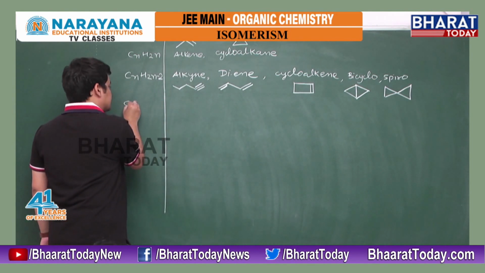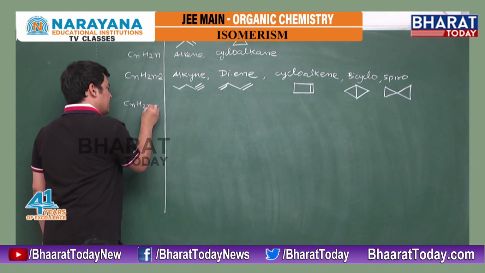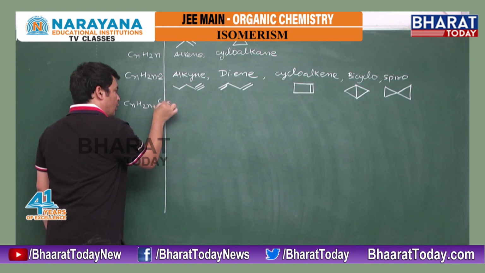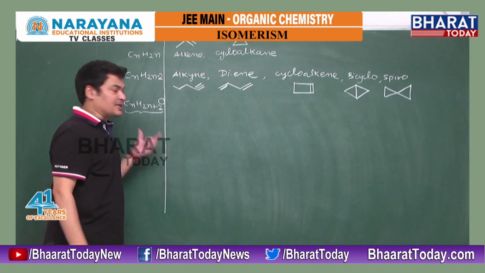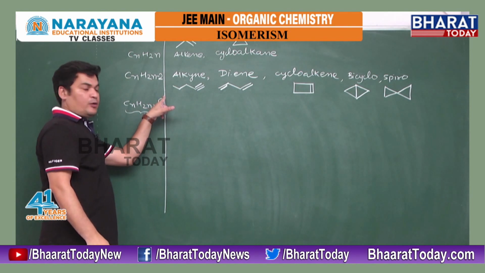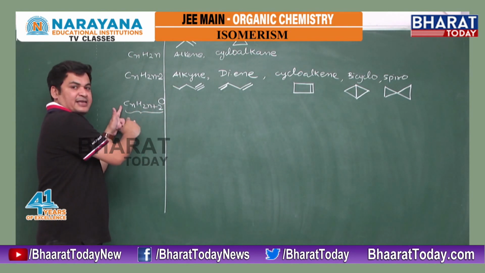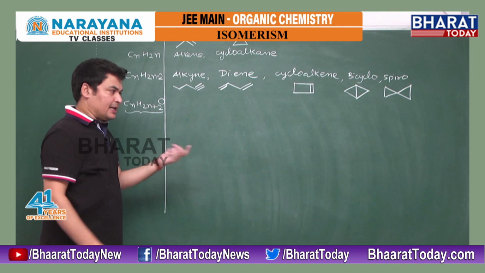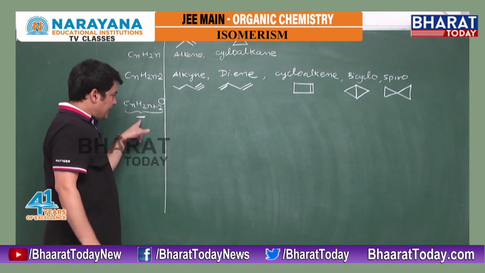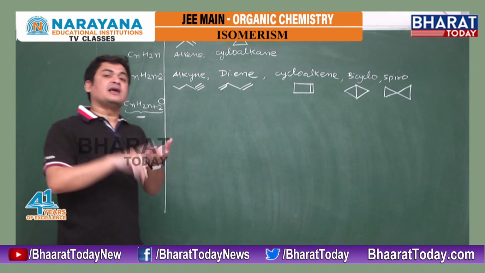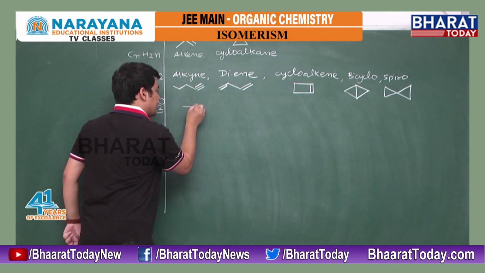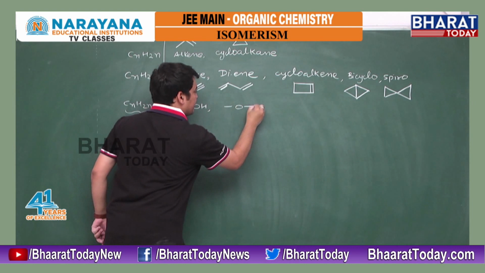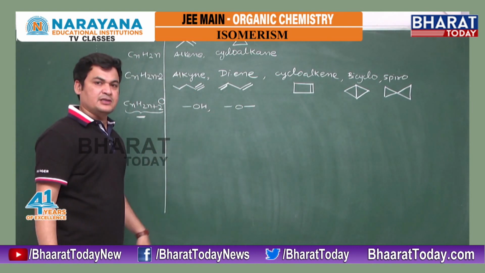Next thing is CnH2n+2 and O. CnH2n+2 is representing the alkane, single bonds, and O. CnH2n+2 is a representation of alkane. Alkane means single bonds and having one oxygen. It means a single bond oxygen can come only in 2 cases, either alcohol or ether. See, single bond with oxygen.